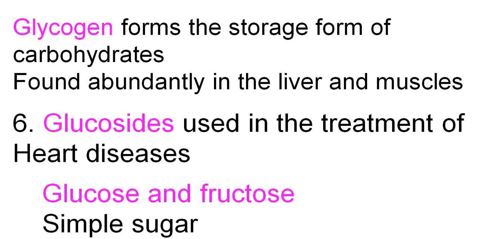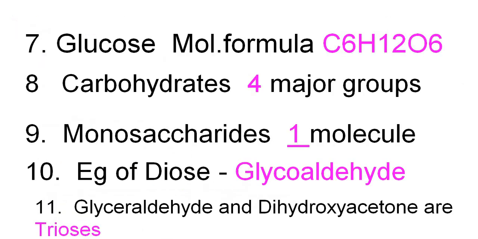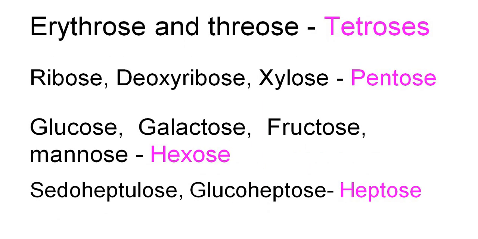Glucosides. Glucose and fructose are simple sugars. Glucose molecular formula C6H12O6. Carbohydrates have 4 major groups. Monosaccharides, 1 molecule. Examples of dioses: glycoaldehyde, glyceraldehyde and dihydroxyacetone are trioses. Erythrose and threose are tetroses. Ribose, deoxyribose, xylose are pentoses. Glucose, galactose, fructose, mannose are examples of hexoses. Sedoheptulose, glucoheptose are heptoses.